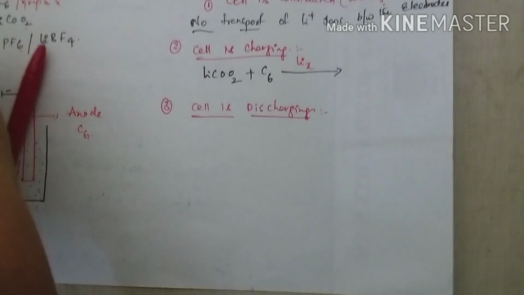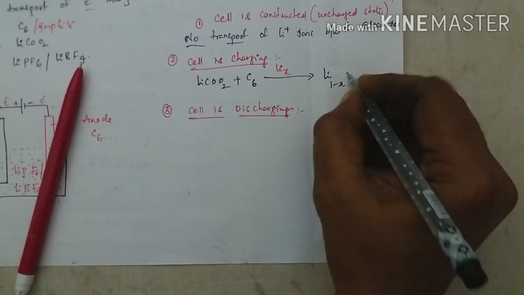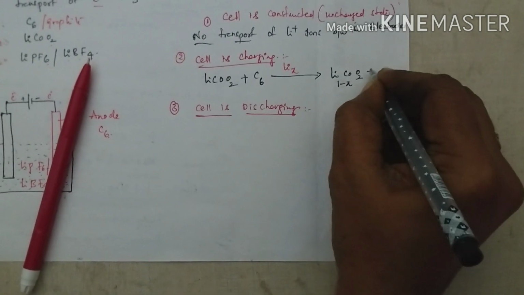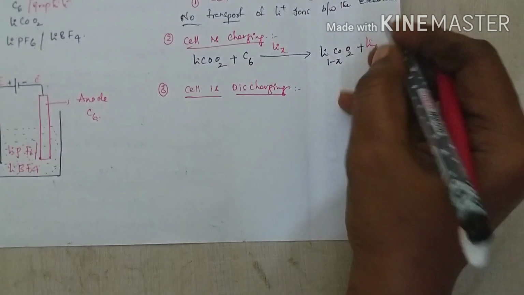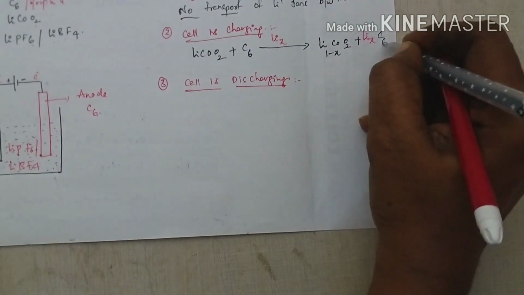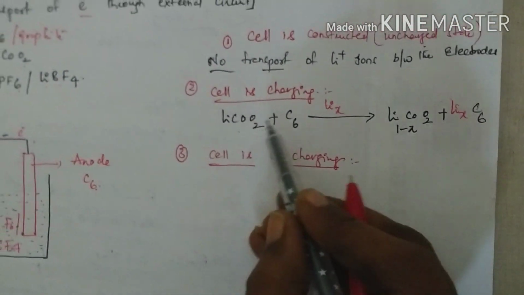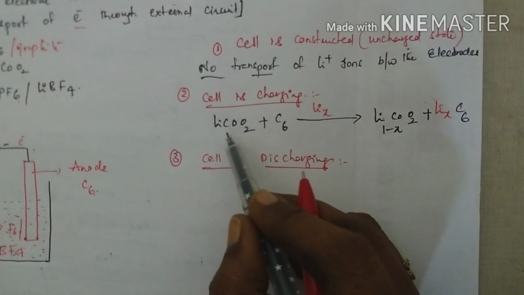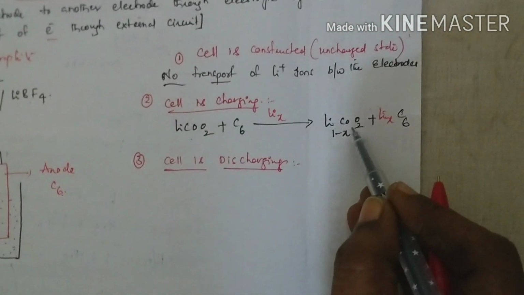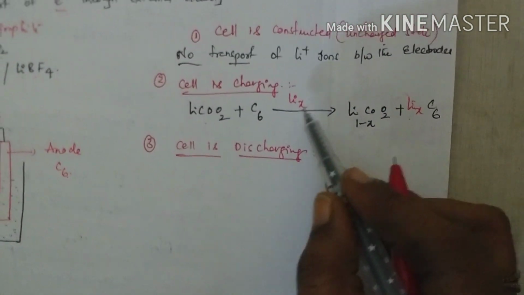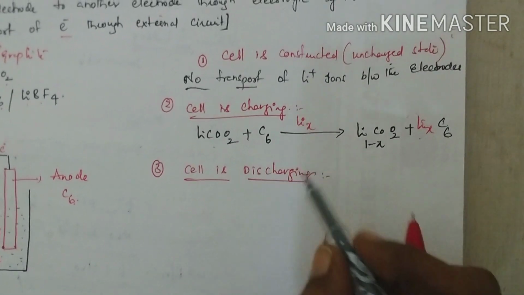Hence it gets the state Li(1-x)CoO2 plus LixC6. If lithium cobalt oxide consists of unit lithium ions, it donates x ions to graphite, hence it gets Li(1-x)CoO2 plus LixC6. This reaction takes place during cell charging.